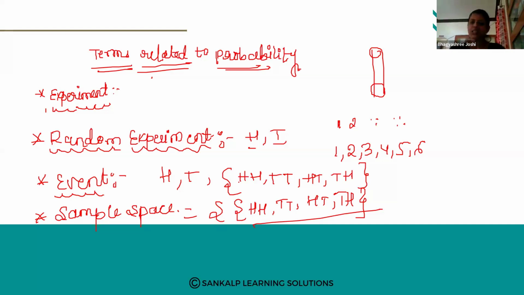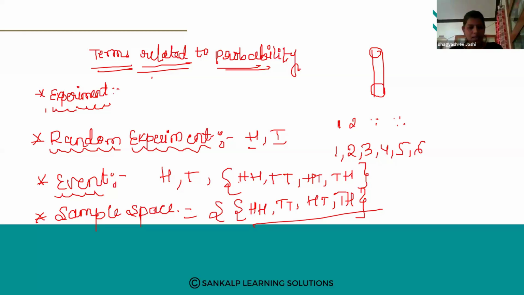So in case of dice also, there are 6 faces. Okay, so if you throw one die, then the result may be 1, 2, 3, 4, 5, 6, but you can't tell exactly 4 will come. You can't tell exactly 5 will come, right? So that we call a random experiment.